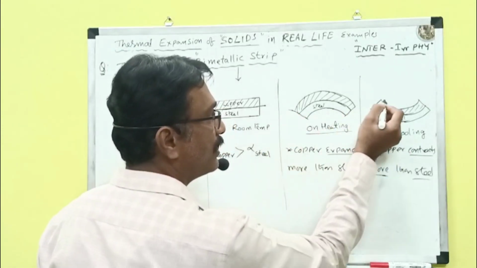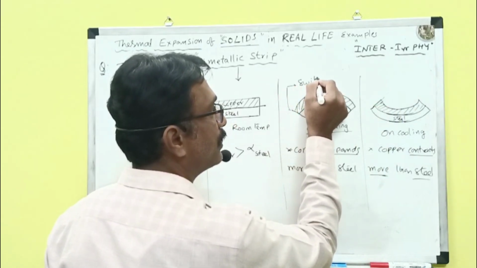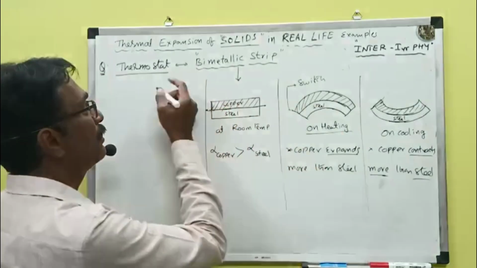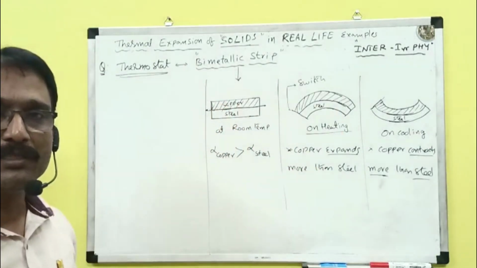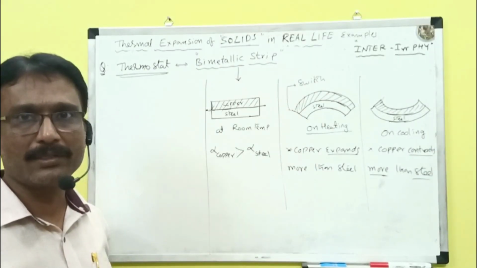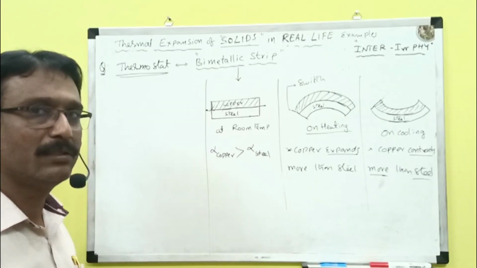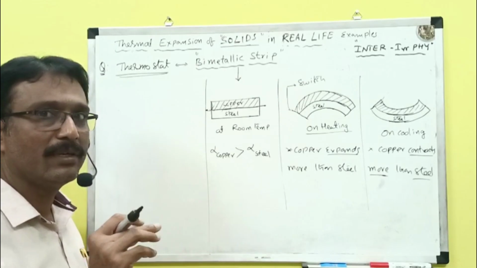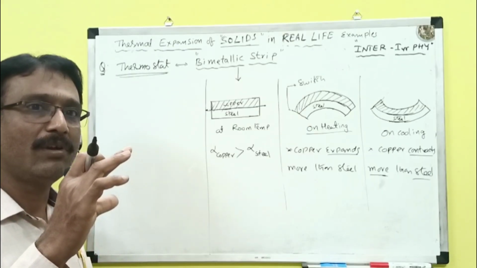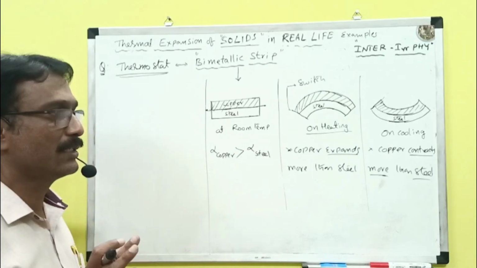And these ends are connected to the switch wire. A thermostat is a temperature-controlled device, like the automatic iron box which we use in the house for domestic purposes. In this iron, when the temperature rises, it automatically stops heating and cools. You understand here? This is the basic thing.